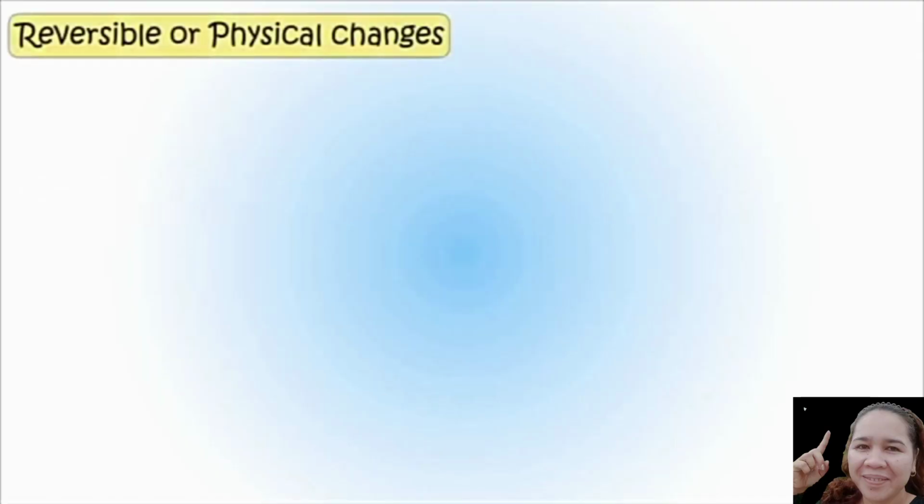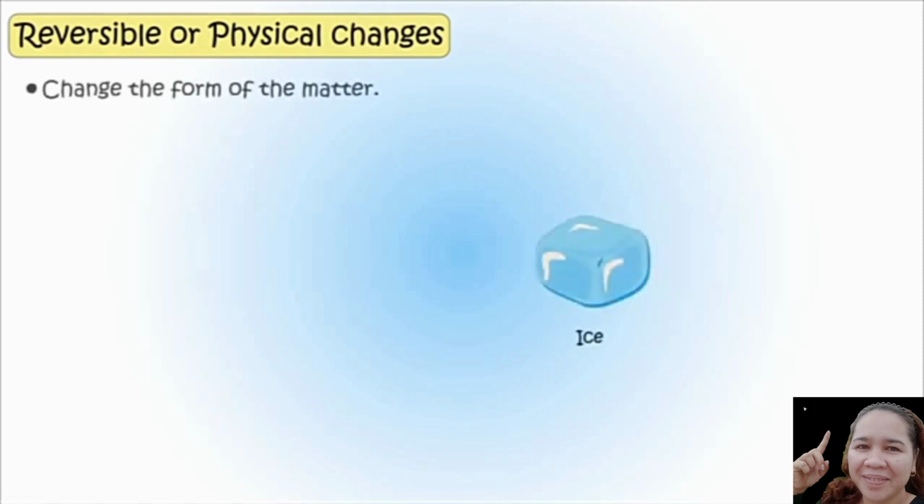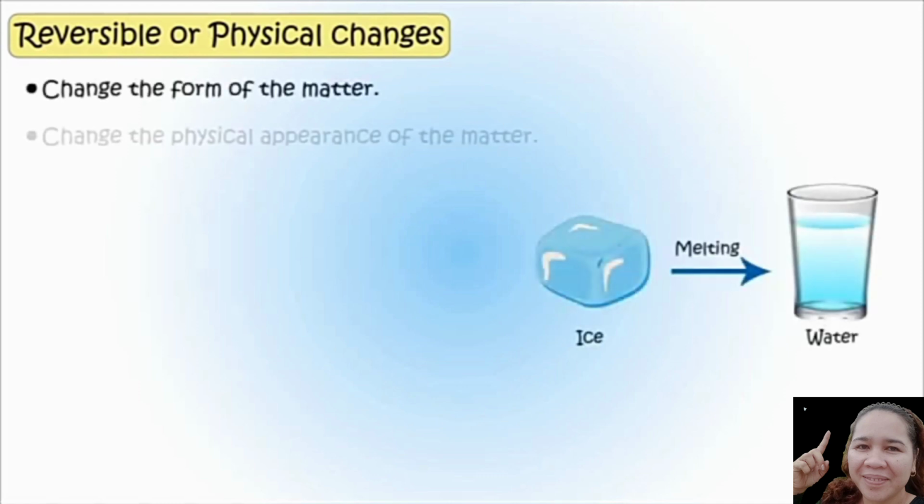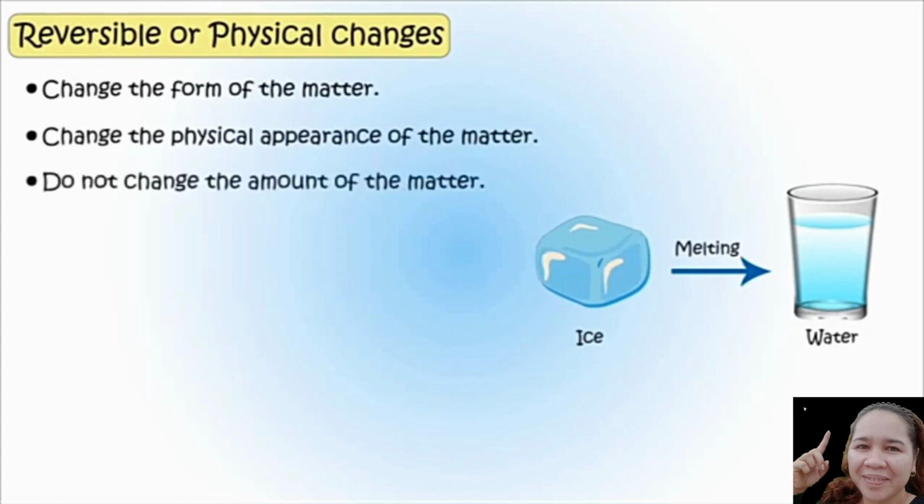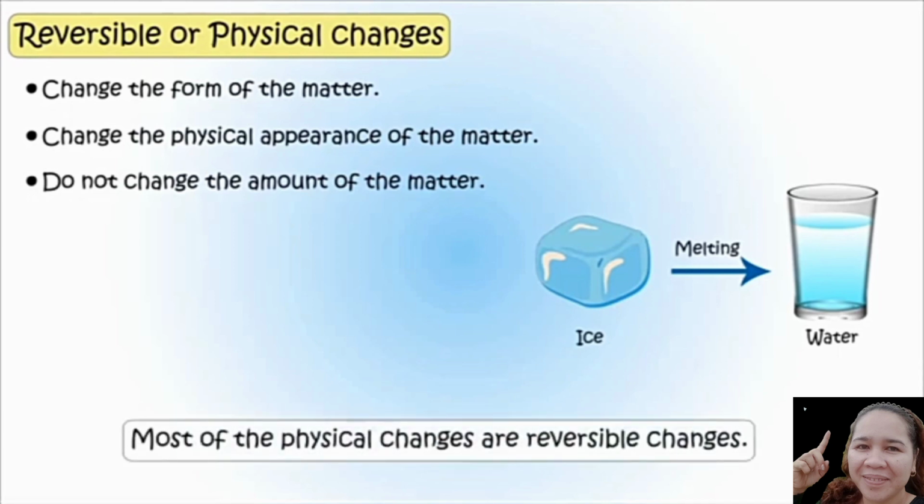Here are the characteristics of reversible or physical change. First, it changes the form of the matter. Second, it changes the physical appearance of the matter. Third, it does not change the amount of the matter. Most of the physical changes are reversible changes.